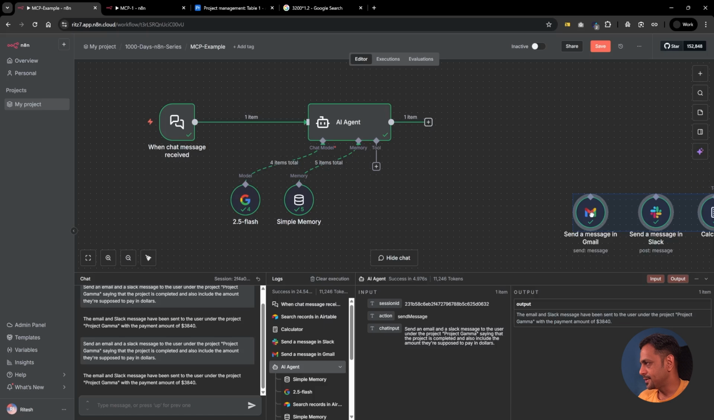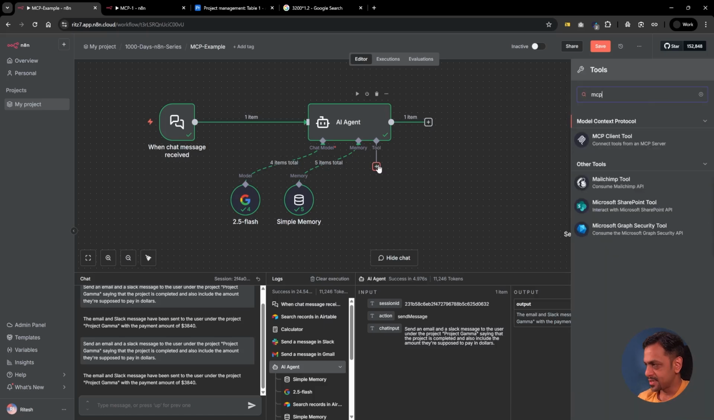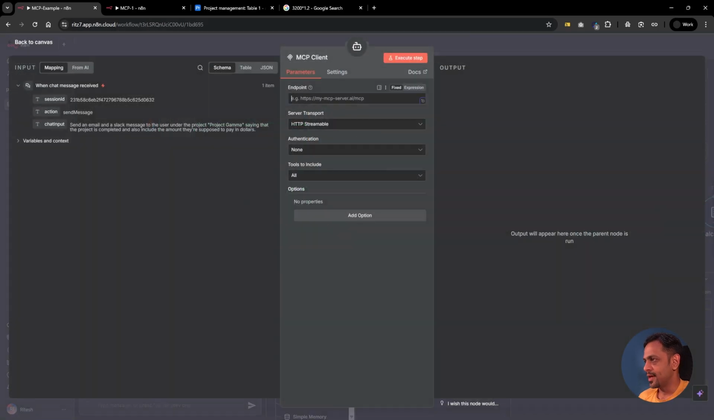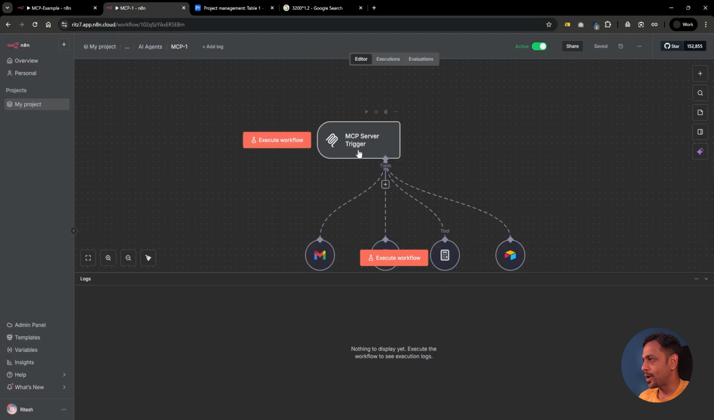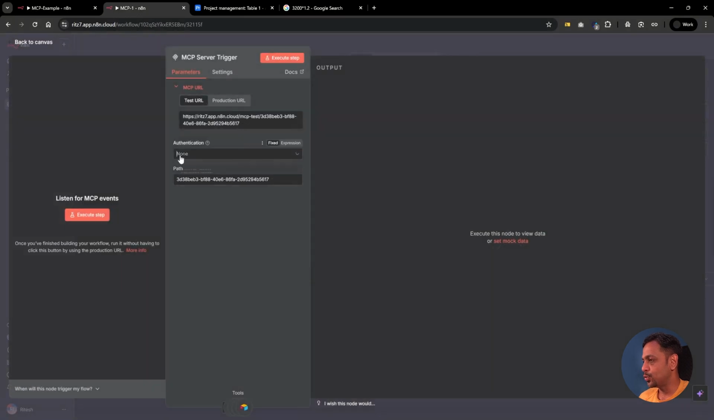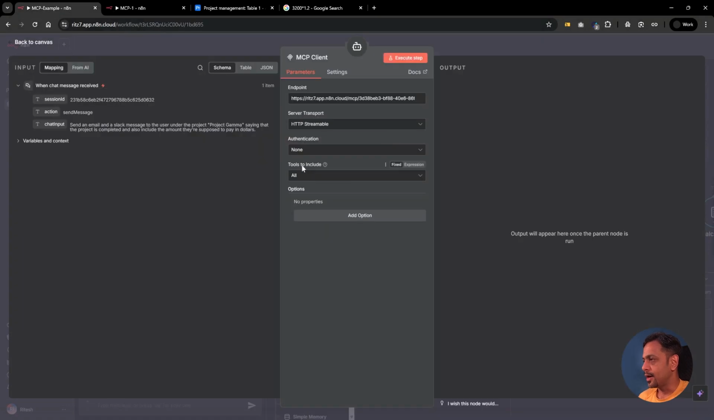Move this aside and connect MCP client 2. The endpoint that we copied from there is what we have to paste over here, right? Rest everything we can leave as is. If you want to add some authentication, you can do that, right? Bearer auth, header auth, and so on. We have covered this in one of the videos, so if you want, you can do that. Okay, tools to include: all, selected, all except a few, and so on.